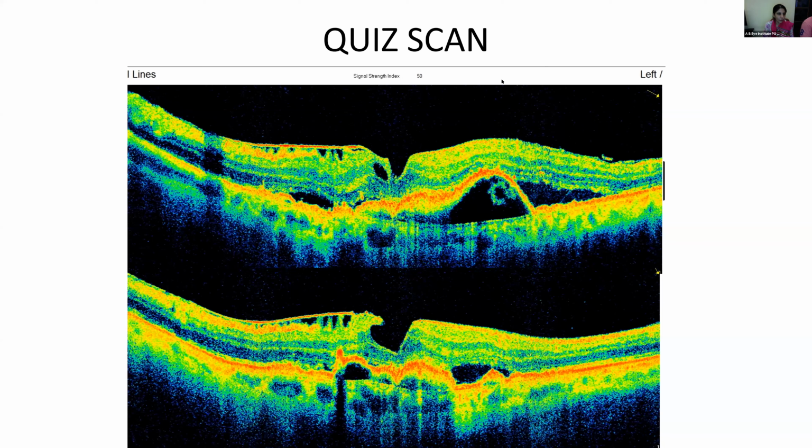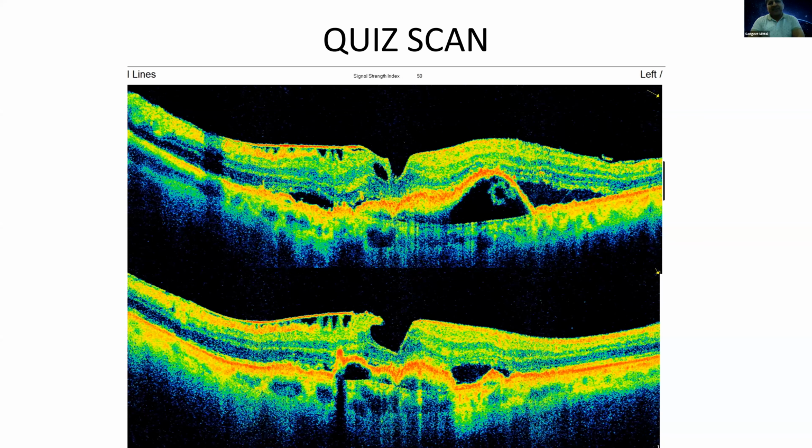Okay, so Vishak Thomas says that there is an epiretinal membrane. Okay, that is fine. Then you have a pseudo hole. Okay. You have an SRF, the subretinal fluid. Fine. And then you have a pigment epithelial detachment. Yes. A lot of things. Yes, correct. Abhilasha says pre-retina, ERM, serous PED. So I think they've been paying attention.